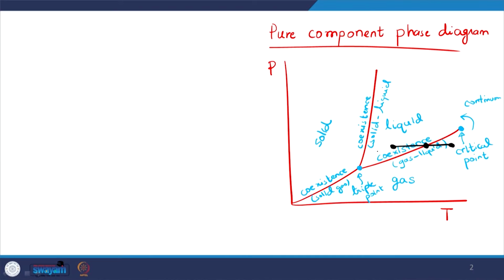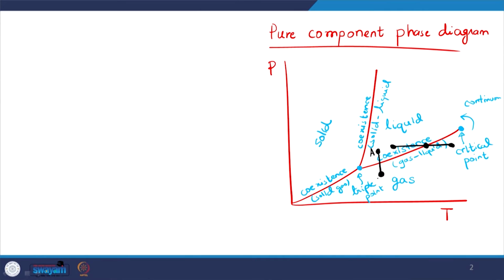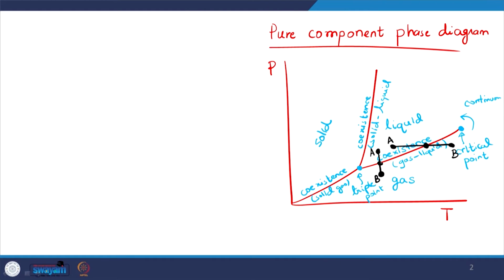We can have some other path where I keep the temperature fixed and I change the pressure. If I lower the pressure, I can also go from a liquid to a gas state. These depict a liquid gas phase transition, and you will always have a point in between where the two phases coexist. If we connect these points, we get the coexistence curve.